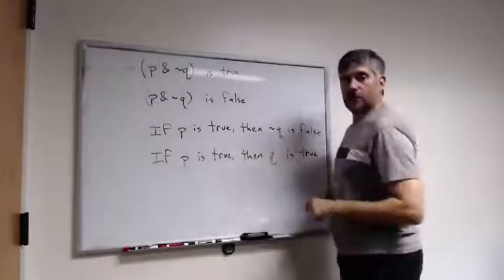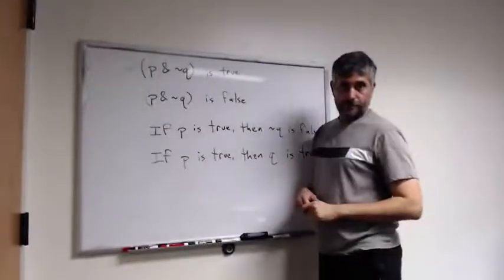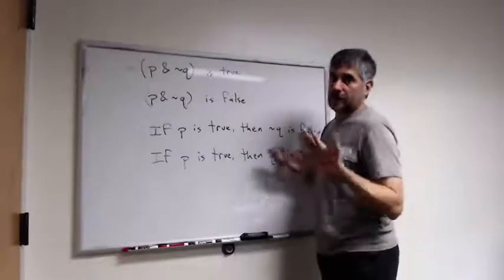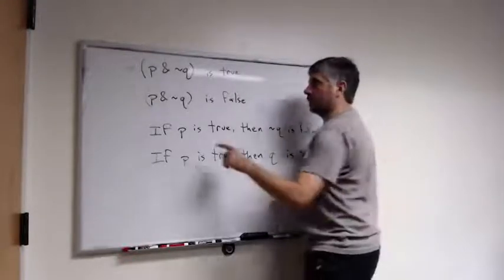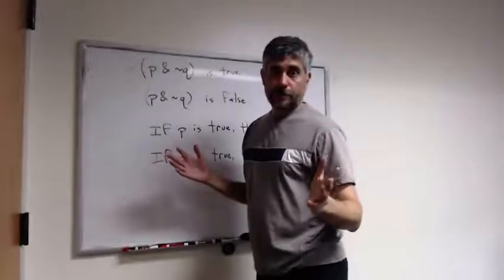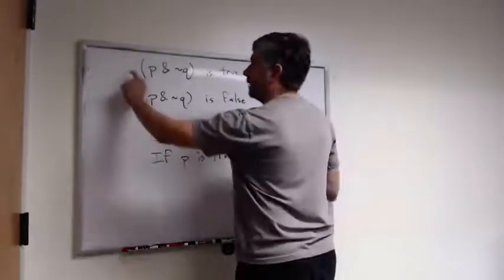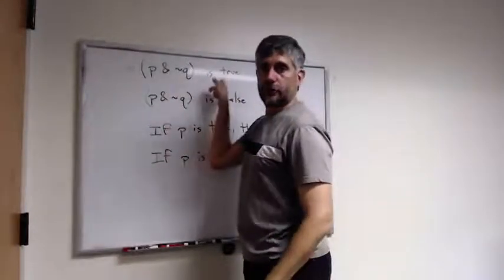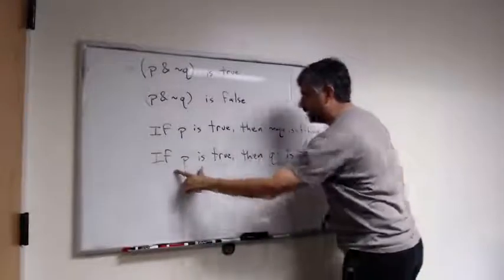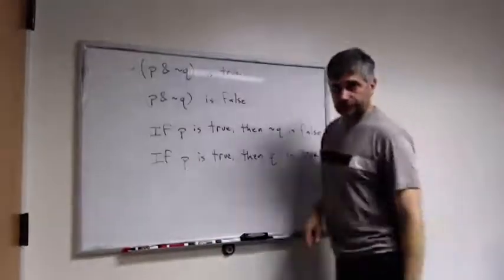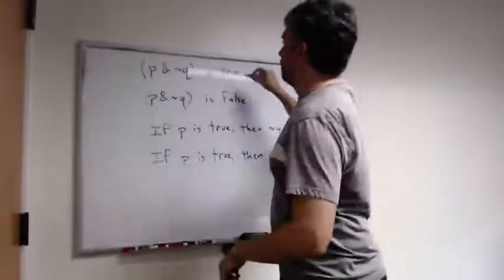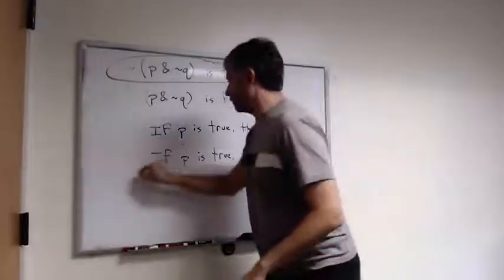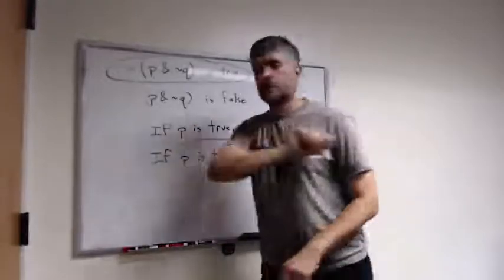But if not Q is false, then Q is true. Because Q has got to have the opposite truth value of not Q. So, what can we conclude? We can conclude that if the negation of P and not Q is true, then if P is true, then Q is true. If this proposition right here is true, then this proposition right here is true.